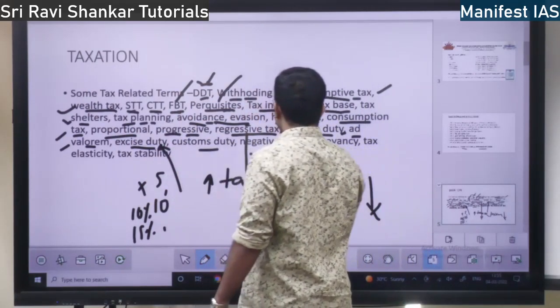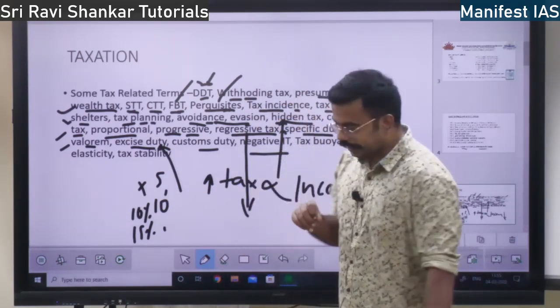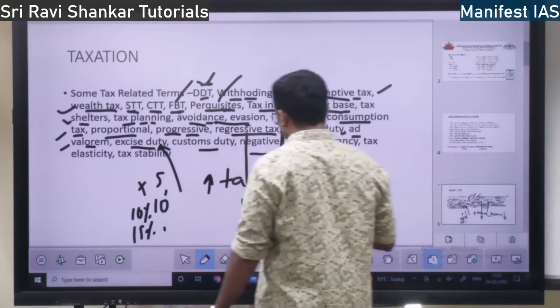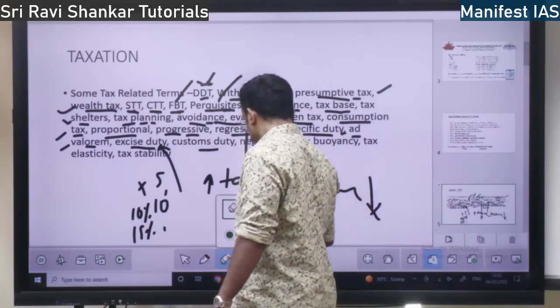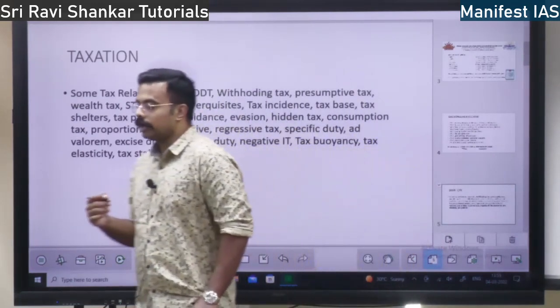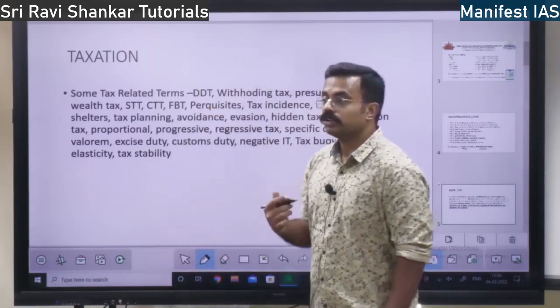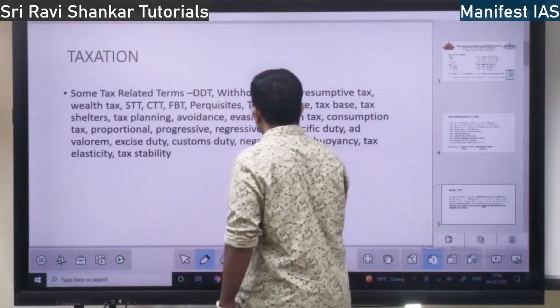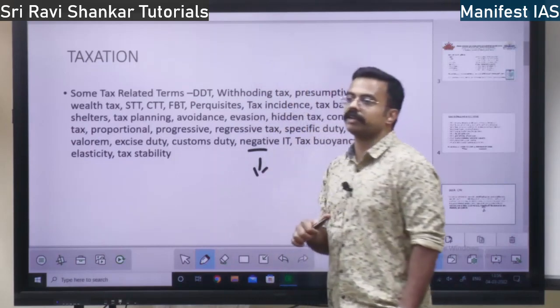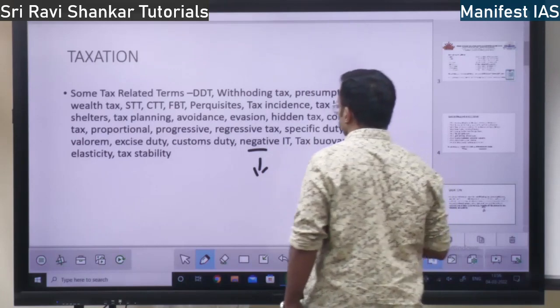Next you have negative IT, negative income tax. What is negative income tax? Negative income tax means you are not paying the tax, you are getting the concessions. So instead of paying a tax, you are getting concessions, that is negative income tax. There is no tax being paid by you.